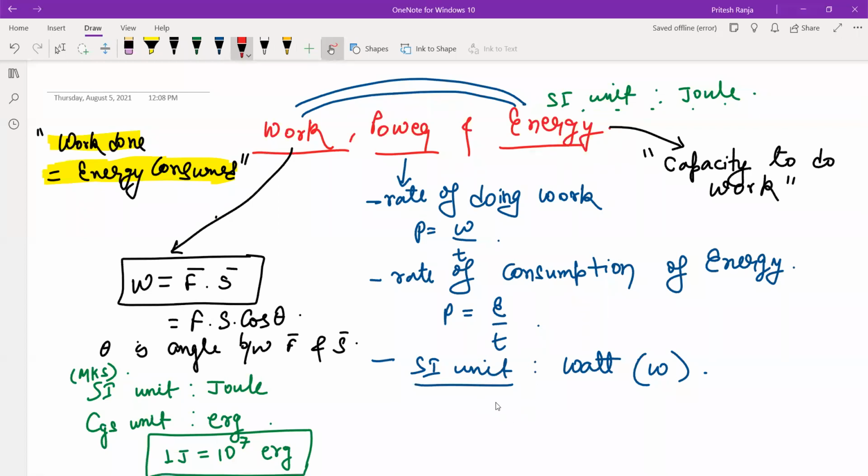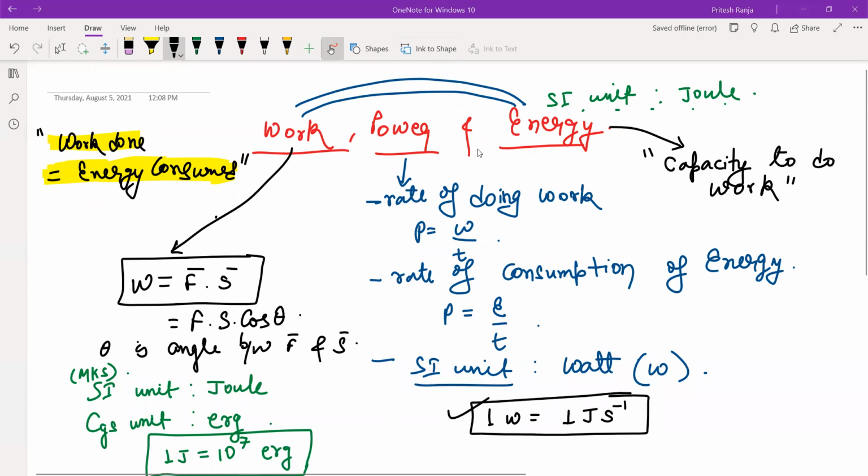So yes, can I say 1 watt is equal to 1 joule per second? Who will tell? Can I tell that this is correct? This statement is right or not? Anyone amongst you? Yes, it is exactly right. क्योंकि power क्या है? Work by time या energy by time. इसका ये वैल्यू 1 होगा जब ये वैल्यू 1 होगा और ये वैल्यू 1 होगा, मतलब ये 1 जूल होगा, ये 1 सेकेंड होगा, तब ये 1 वॉट होगा। तो 1 जूल बाय 1 सेकेंड इज 1 जूल पर सेकेंड।